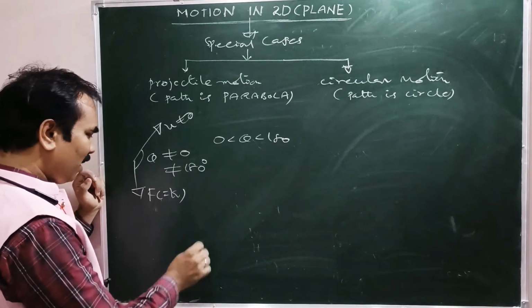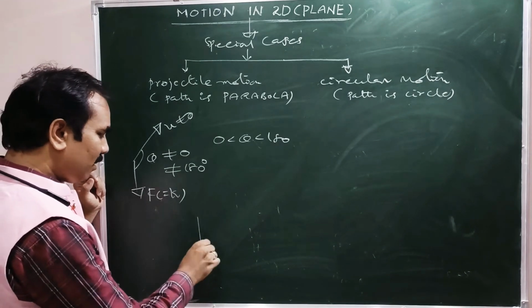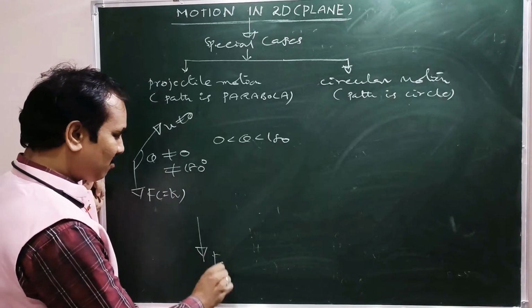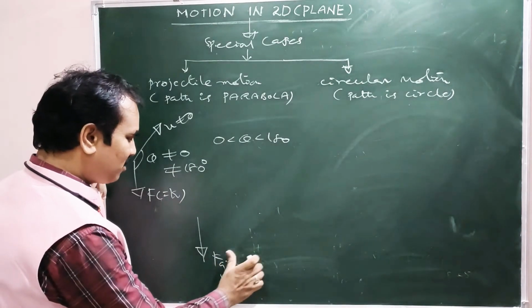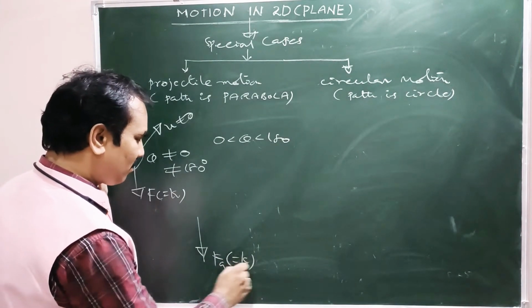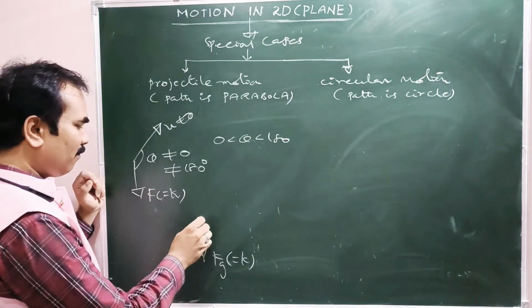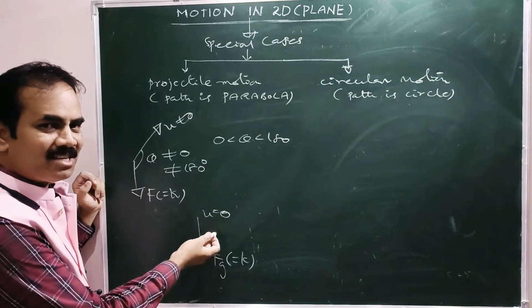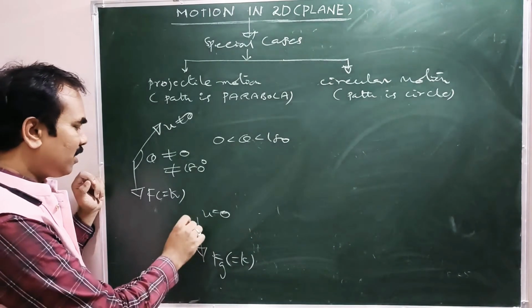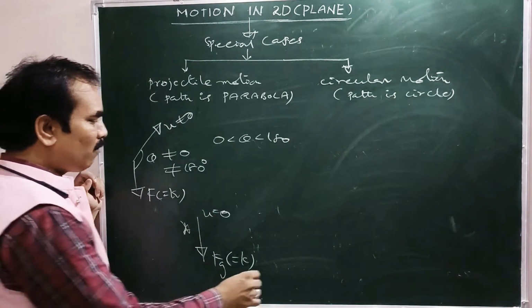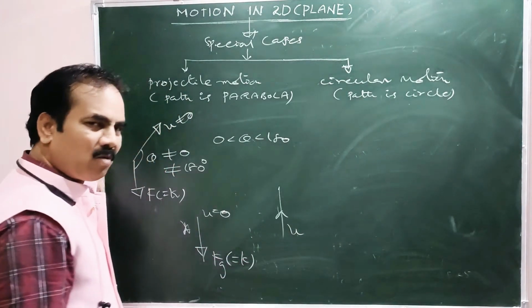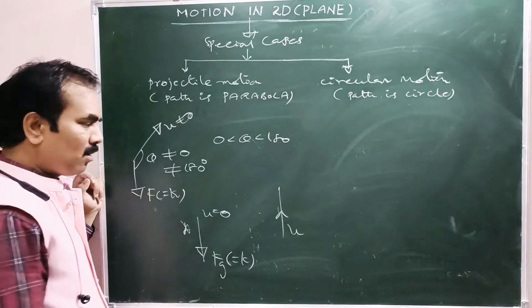Suppose one particle is dropped freely in the presence of gravity, then Fg is a constant force. Dropped means u is 0, so initial velocity is 0. So this is not an example. Now suppose the particle is projected vertically upwards above the ground.